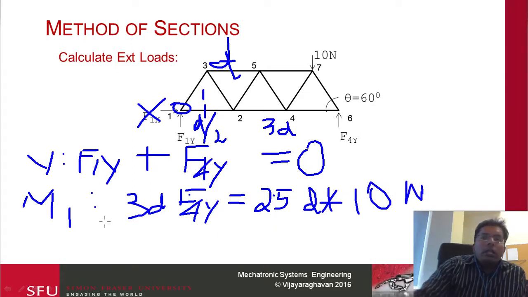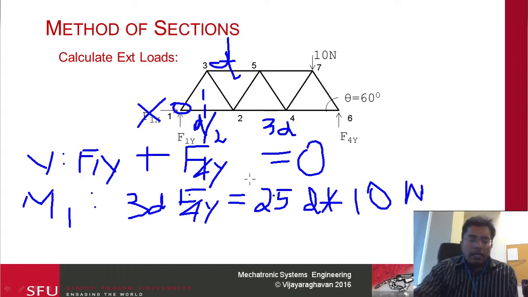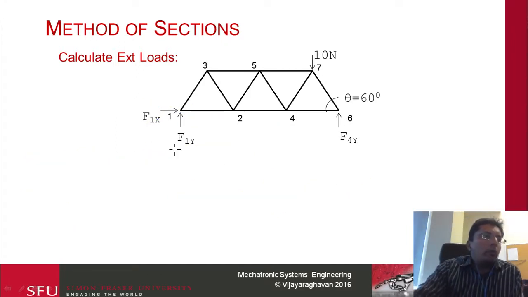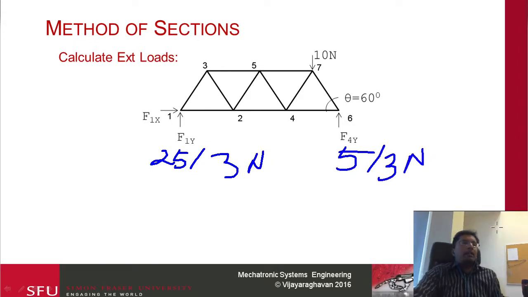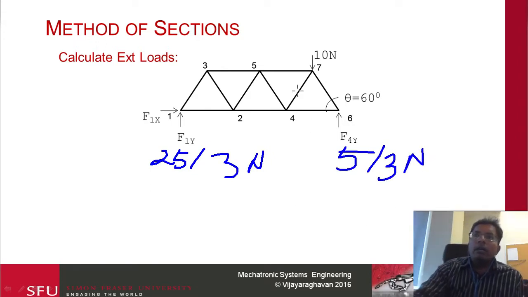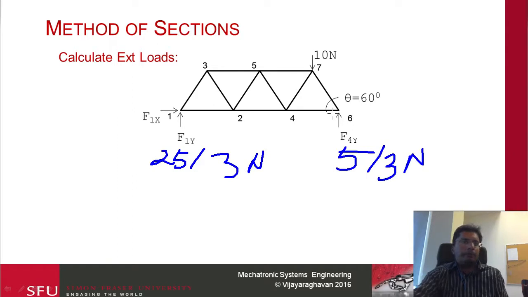So this allows me to solve for these two forces. I would get F4y becomes 25 over 3 newtons, and then F1y becomes 5 over 3 newtons. So now I have the external forces. Notice that these two add to 10 newtons, since 30 over 3 is 10. So the structure is going to be in vertical equilibrium.